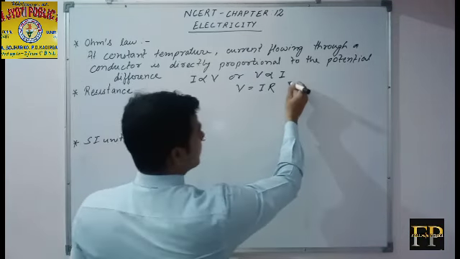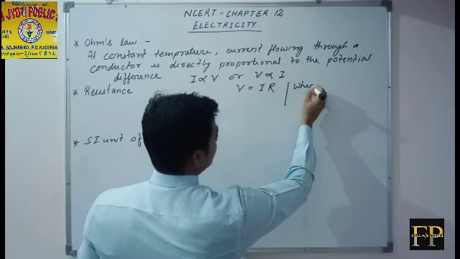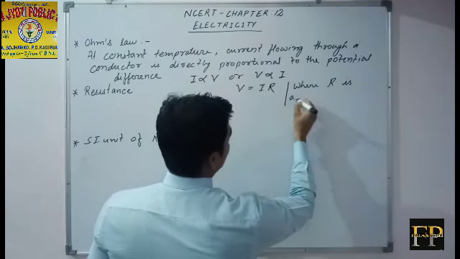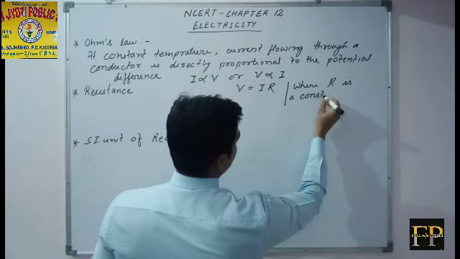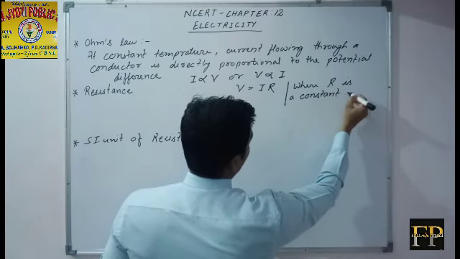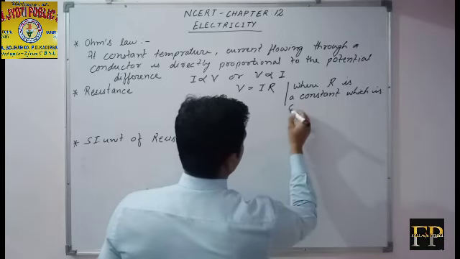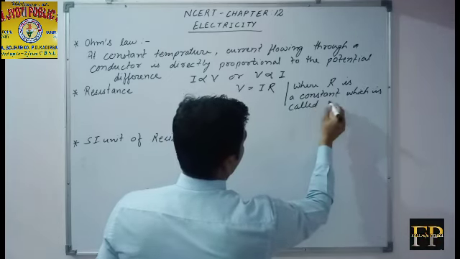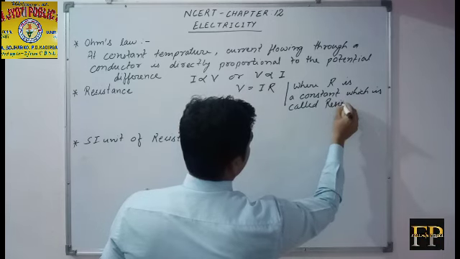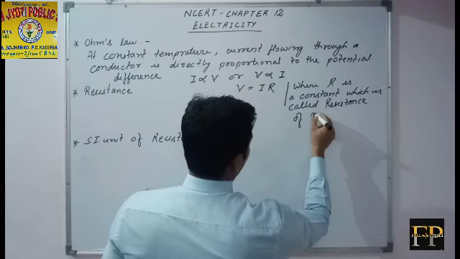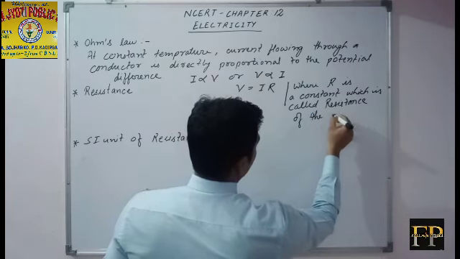So we will write, where R is a constant which is called resistance of the conductor.